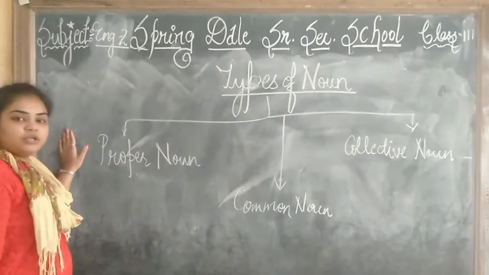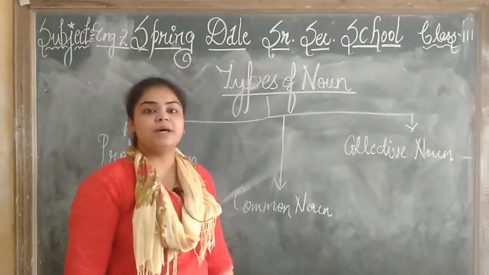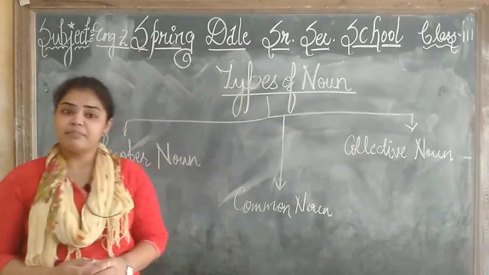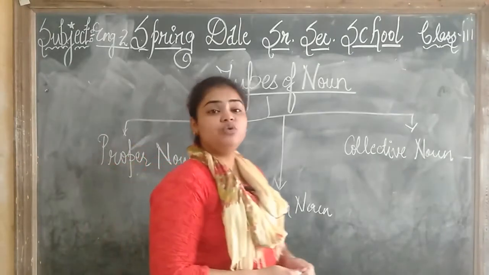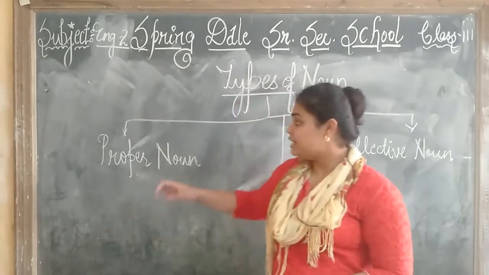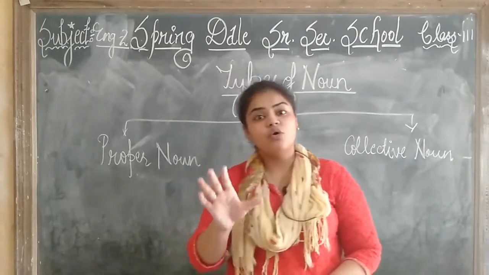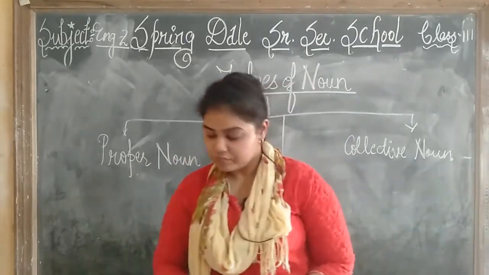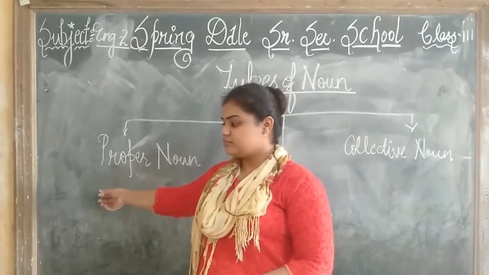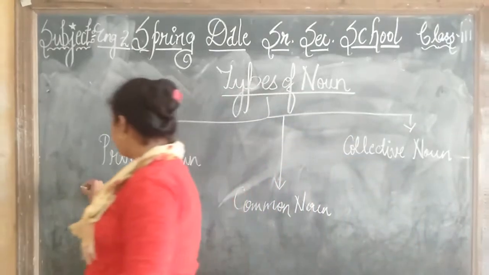So first we will learn about the proper noun. Proper noun क्या है? If we are talking about some person and we give them a particular name, जब हम किसी के बारे में बात करते हैं and it is a unique name. For example, you all have your own names. So that is a proper noun because you all have your own names. For example, if I am talking about Amit. Amit is a good boy. I write here an example.